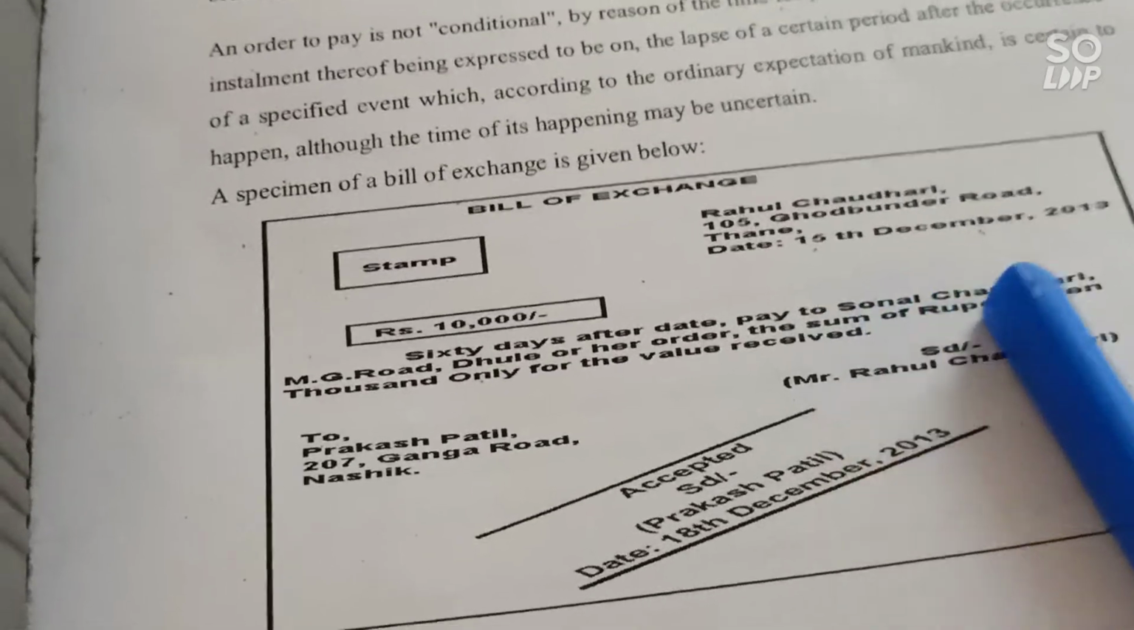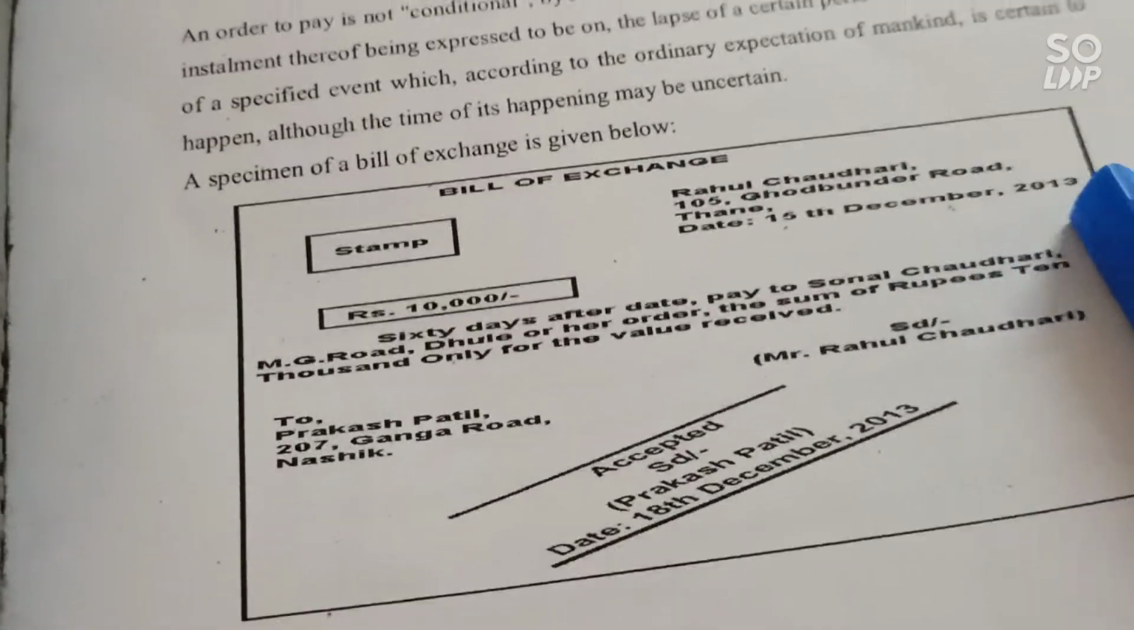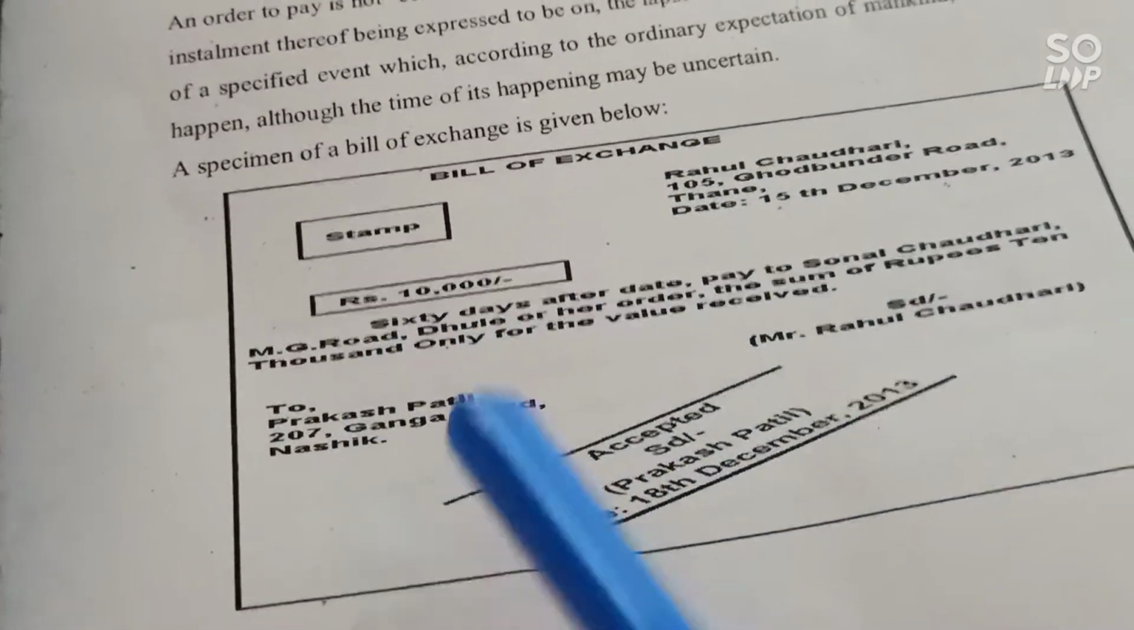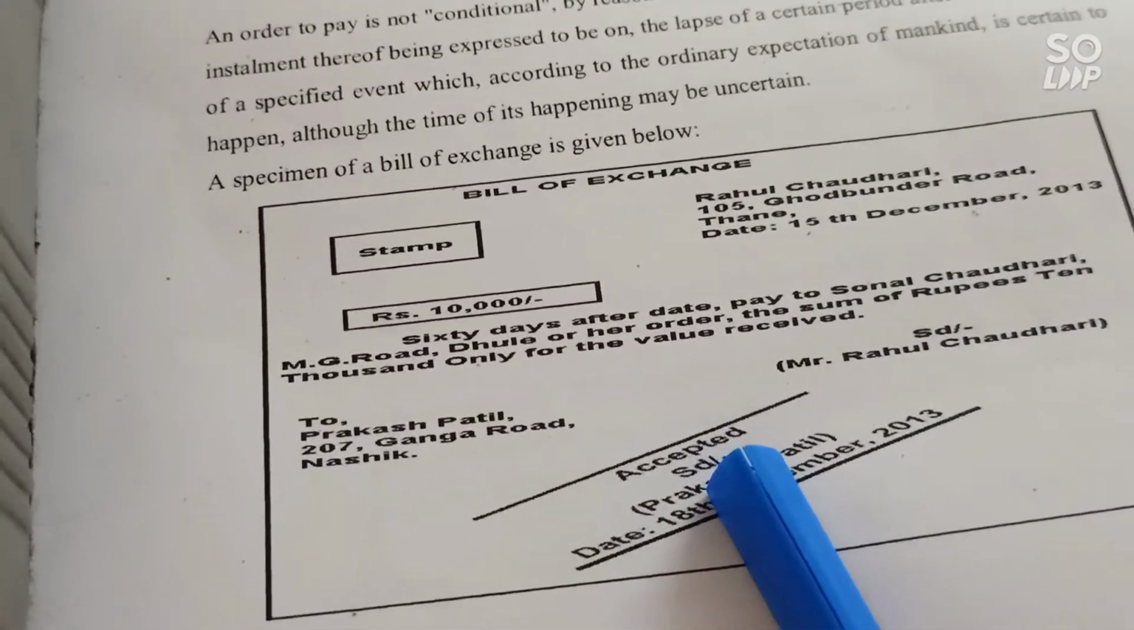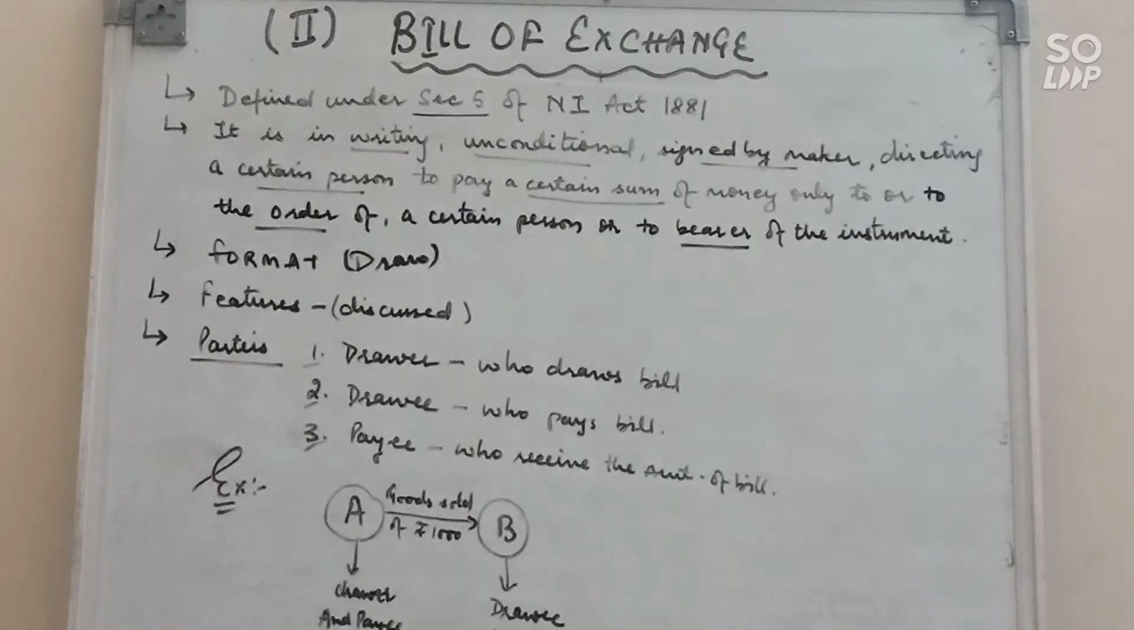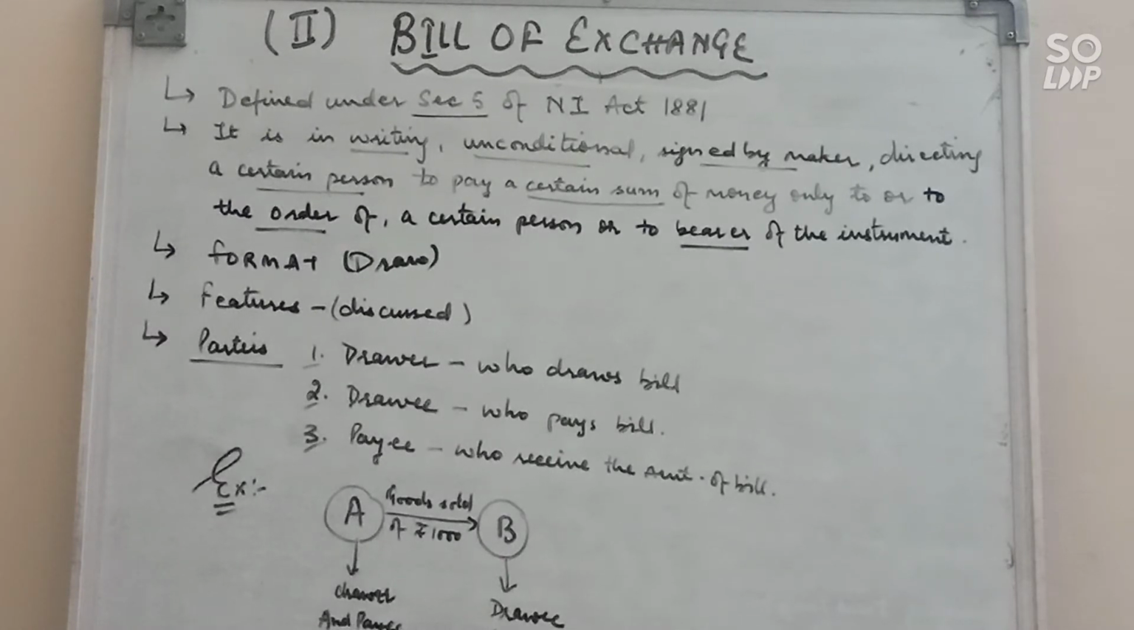And the person who will receive the money, that is known as a payee. So in this way you can learn the parties also, and you will draw this format in your project file. Clear? Next, features we have already discussed. Almost all the features of a negotiable instrument you can write in this.